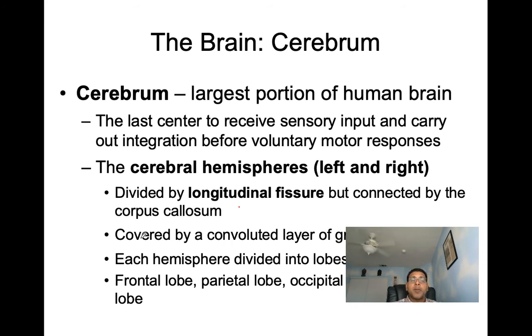The cerebral hemispheres are going to be covered by a convoluted layer of gray matter, and we'll look at that in greater detail. And each hemisphere is divided into lobes by sulci. And here we can see the four lobes. Then we've got the frontal lobe, the parietal lobe, the occipital lobe, and the temporal lobe of the brain.